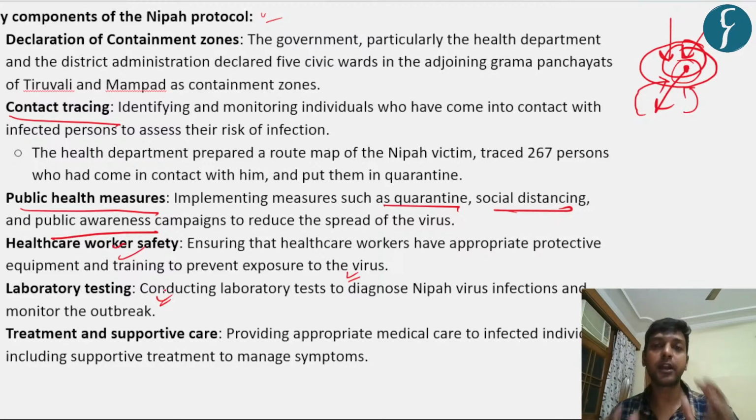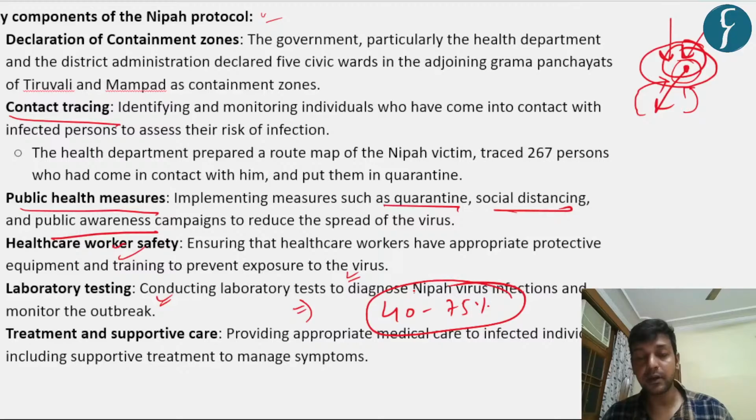Laboratory testing is done in order to map their genomes, at the same time to understand their spread rate, and at the same time to understand their death rate. One of the important factors I missed is that Nipah has a very high mortality rate, around 40 to 75%.